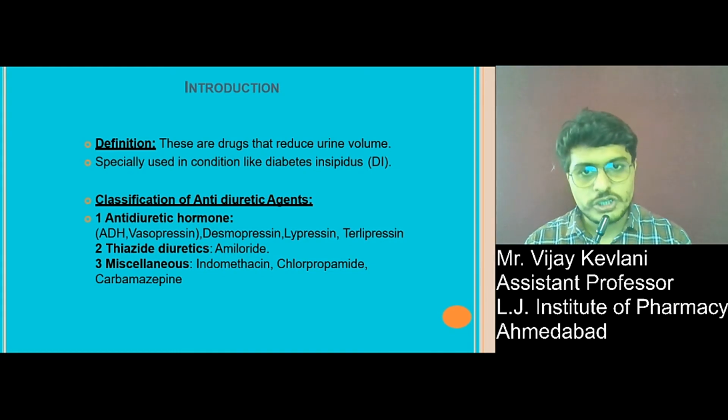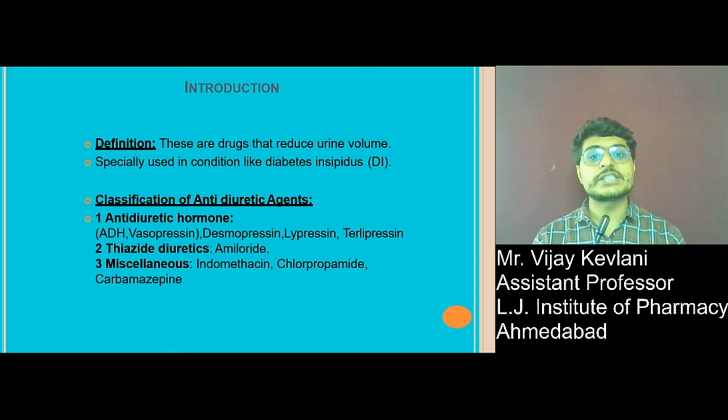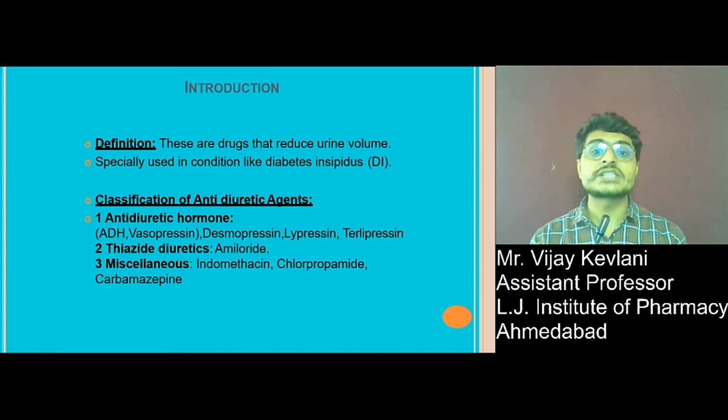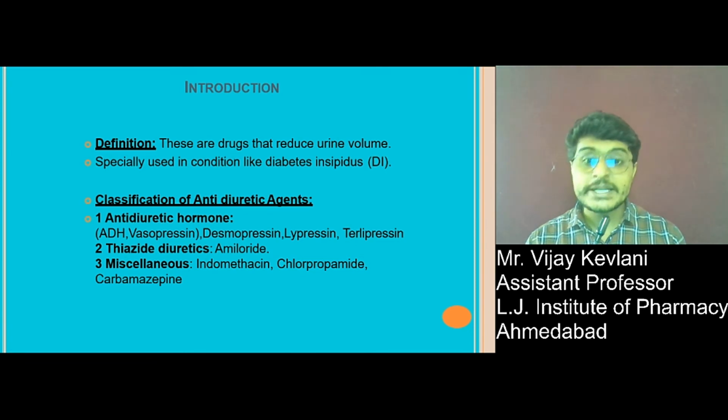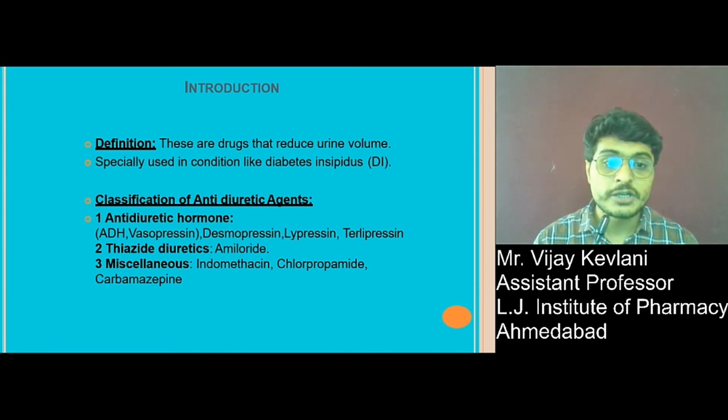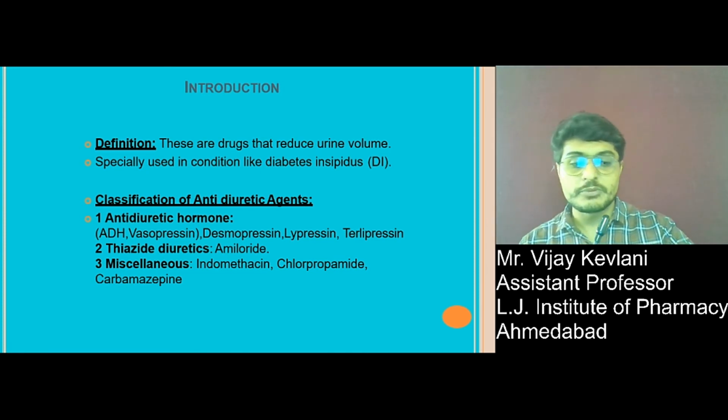Now let's talk about antidiuretics. So these all were diuretics. Next is antidiuretics. Antidiuretics are the drugs that reduce urine volume, especially used in conditions like diabetes insipidus. Classification of these drugs: antidiuretic hormone, that is ADH or vasopressin, and its analogs desmopressin, terlipressin, and lypressin; thiazide diuretics, amiloride, and miscellaneous, in which indomethacin, chlorpropamide, and carbamazepine are included.